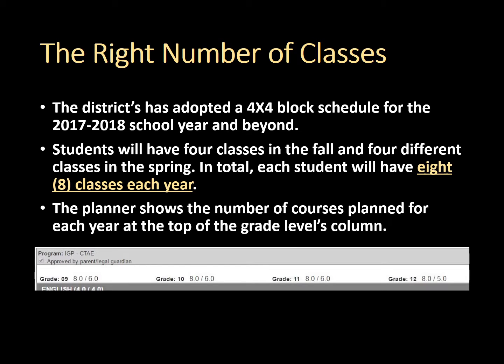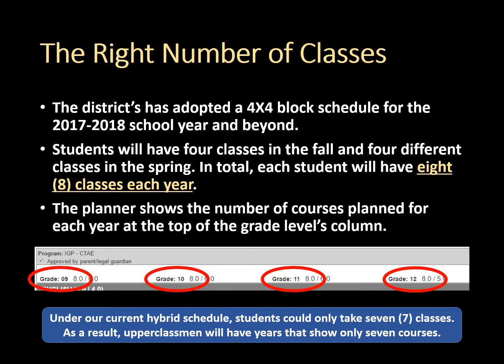The planner shows the number of courses planned for each year at the top of the grade levels column. In 9th, 10th, 11th, and 12th, you will see the total number of classes selected to the right of the grade level. Now please understand, under our current hybrid schedule, students could only take 7 classes. Therefore, upperclassmen may have years that will only show 7 courses completed previously.